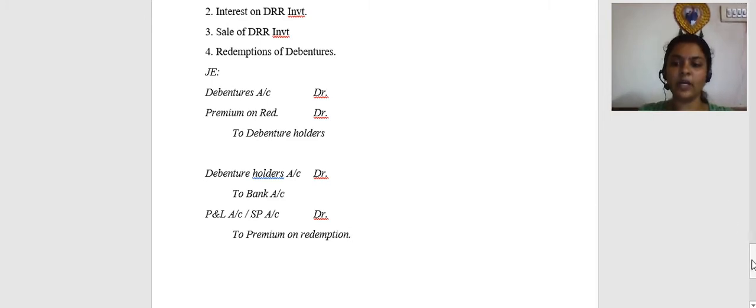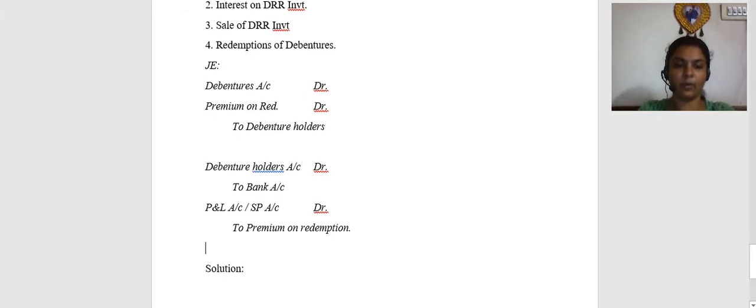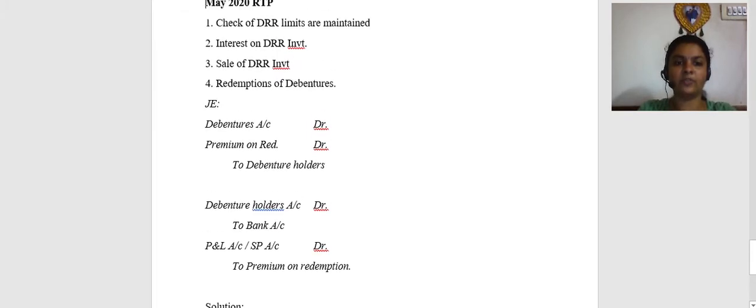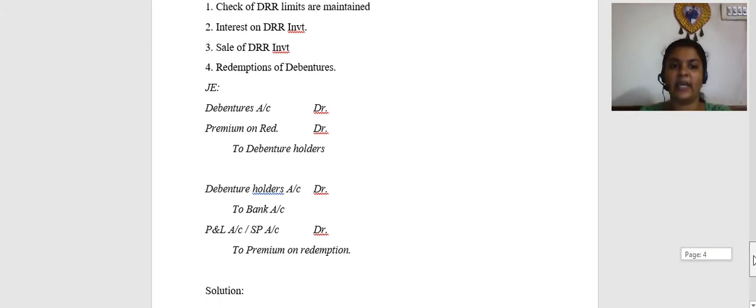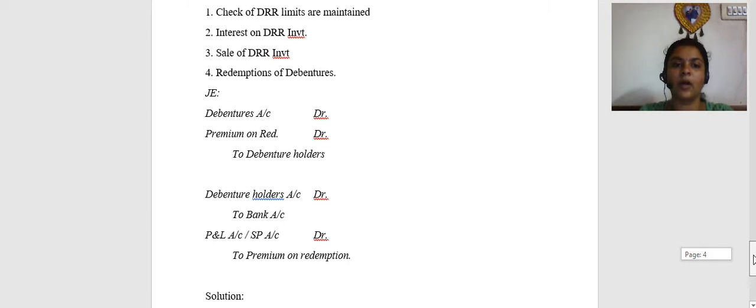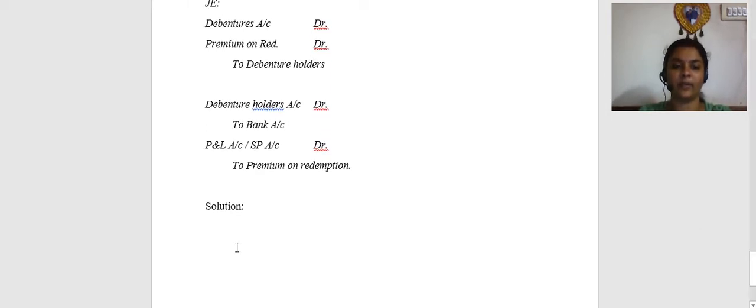Now let us come to the transactions, starting with these DRR limits. So now coming to the solution. What is the first part? We need to check whether the DRR limits are maintained. So how do we check that?